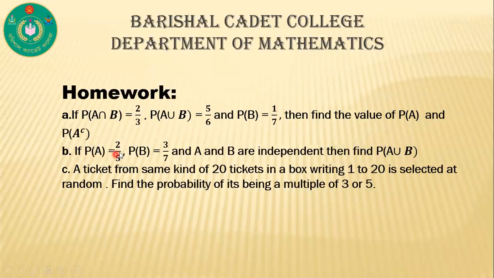If P of A is equal to 2 by 5 and P of B is equal to 3 by 7 and A and B are independent, then find P of A union B. A ticket from the same kind of 20 tickets in a box, numbered 1 to 20, is selected at random. Find the probability of its being a multiple of 3 or 5. This is your homework. That's all for today.